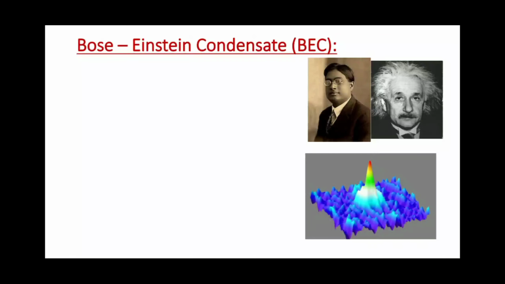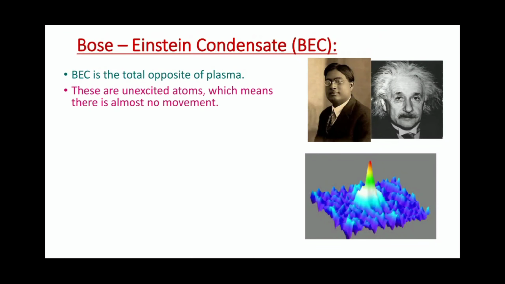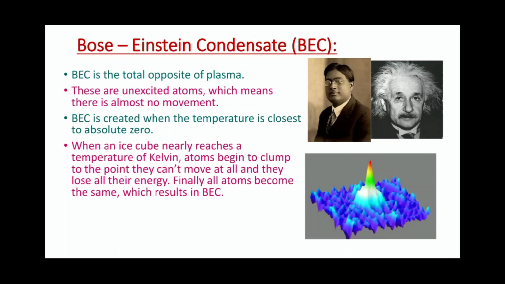Bose-Einstein condensate. BEC is a total opposite of plasma. These are unexcited atoms, which means there is almost no movement. BEC is created when the temperature is closest to absolute zero. When an ice cube nearly reaches a temperature of zero Kelvin, atoms begin to clump to the point they can't move at all, and they lose all their energy.